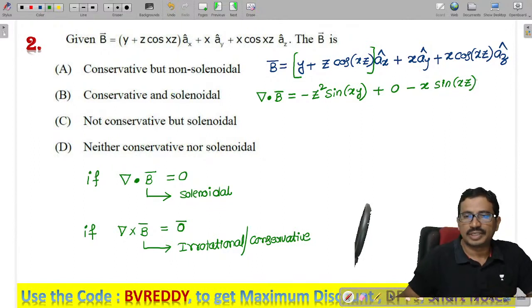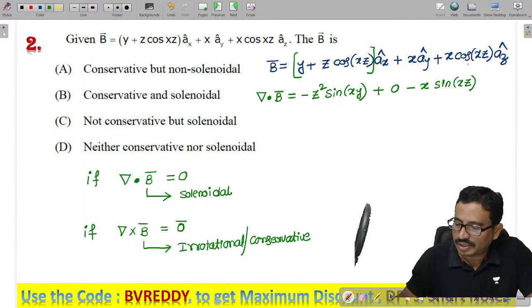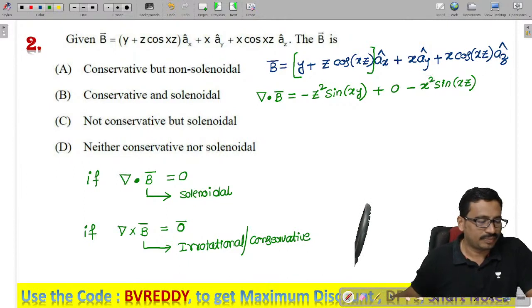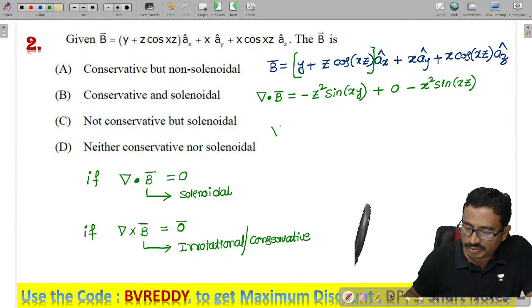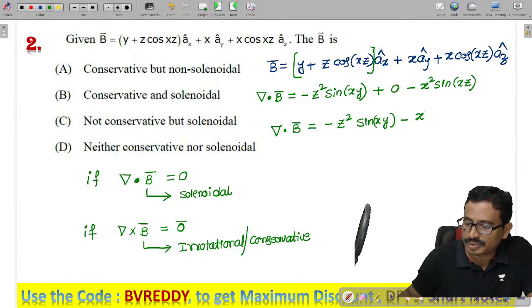Now the z derivative, x, so x square will come here. So how much do we get for del dot b? That is z square into sine xy minus x square into sine xy.